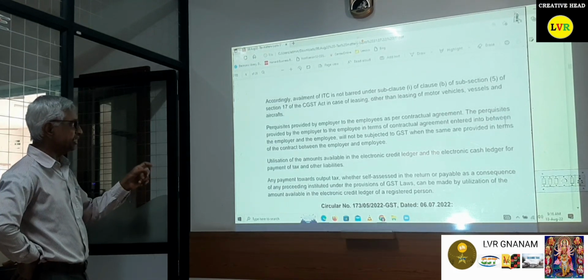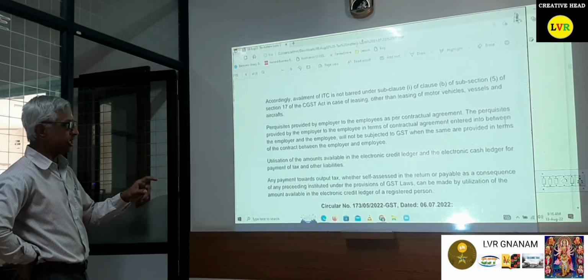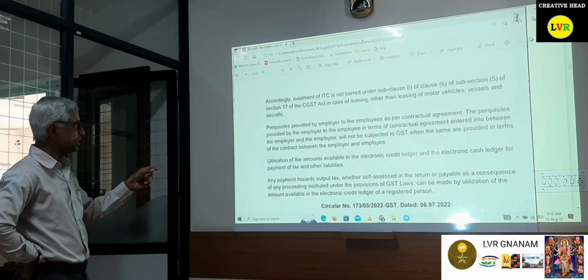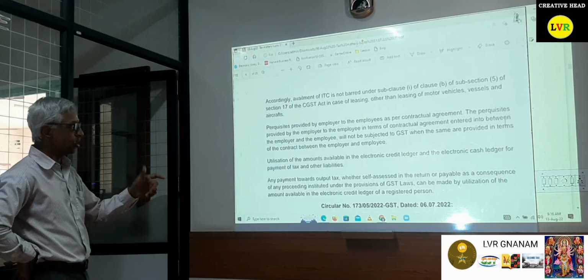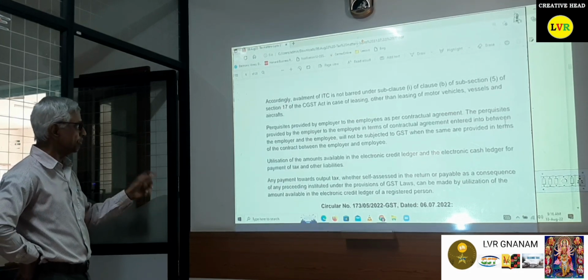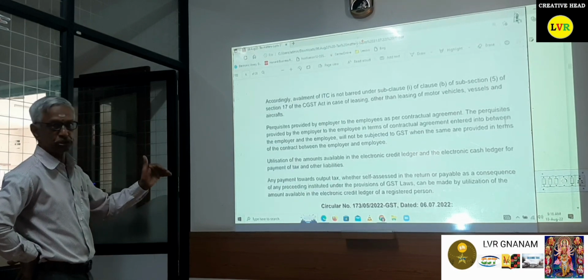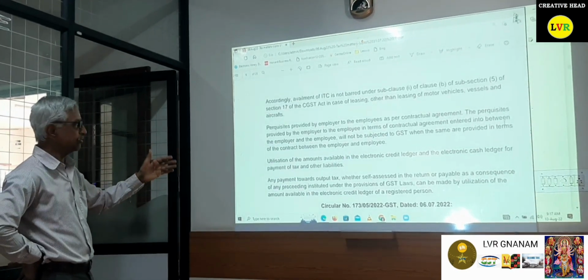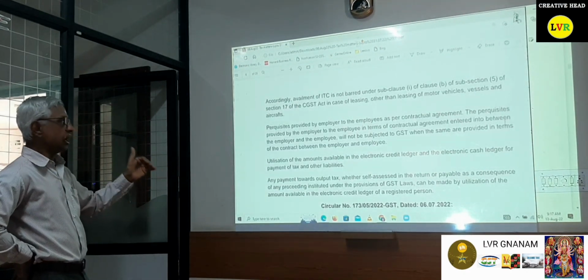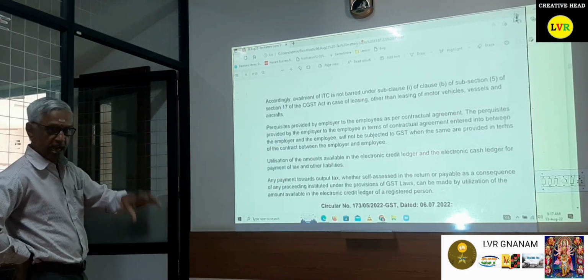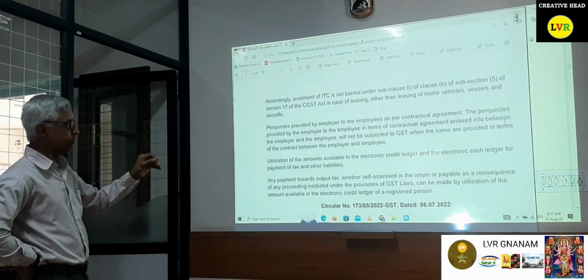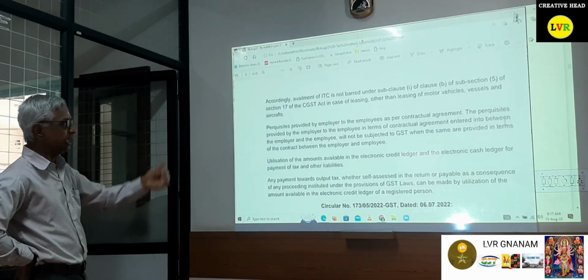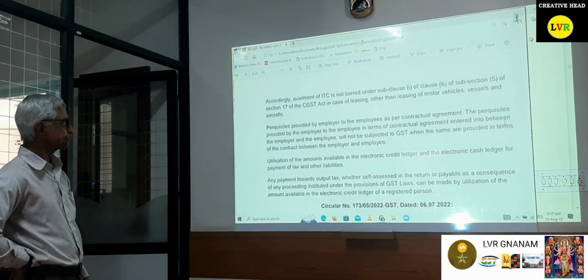Work sites provided by the employer to the employees as per the contractual agreement. The work sites provided by the employer to the employee in terms of the contractual agreement entered into between the employer and employee will not be subjected to GST. Now they have clearly stated that, because this was also one of the subject matters of litigation. Now it has come to this. Now it is according to the agreement. If it is mandated by the agreement between the employer and employee, it is not subject to GST.